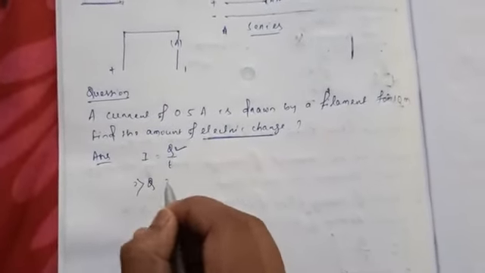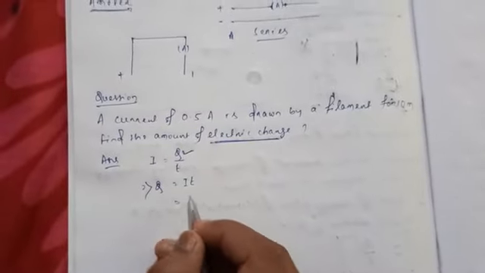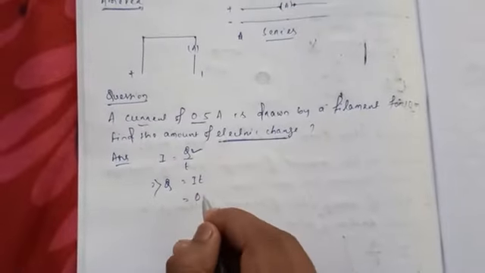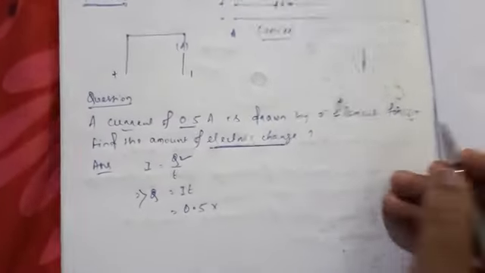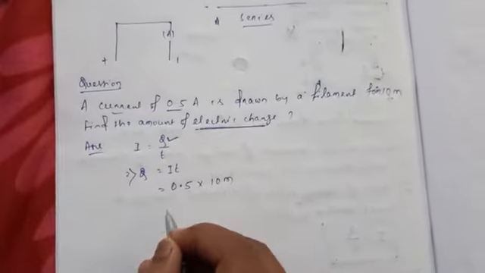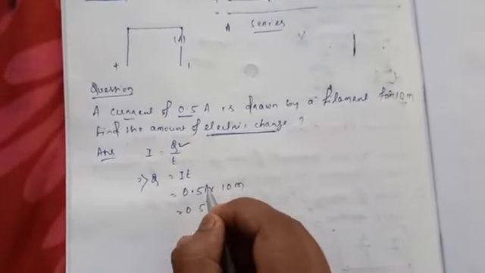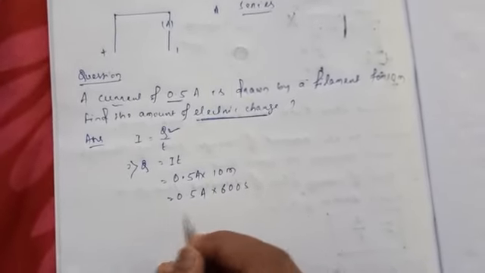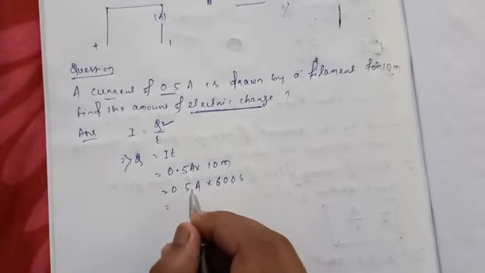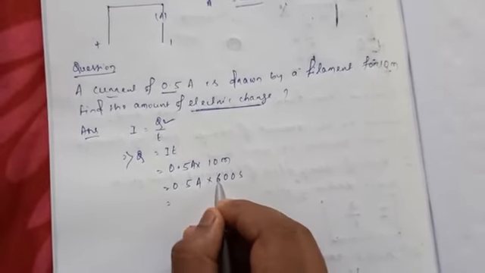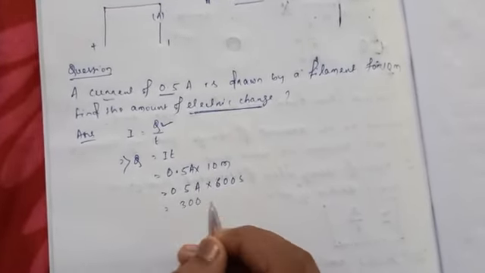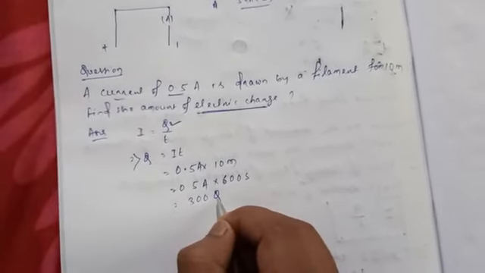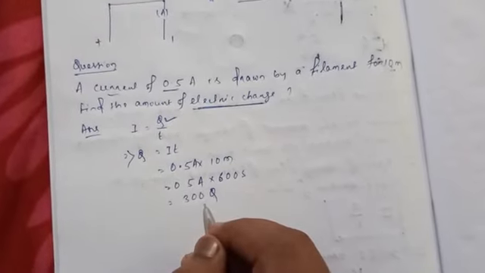So Q equals I into T. The current I is given as 0.5 ampere, and the time is 10 minutes, that is 600 seconds. Multiplying, we get 300. Ampere into second is coulomb, so it is 300 coulomb of charge. Understand?